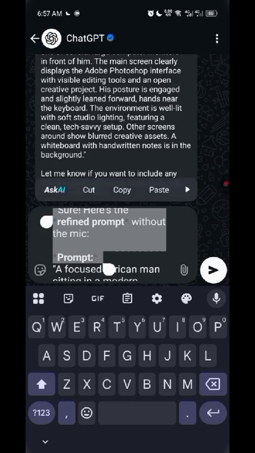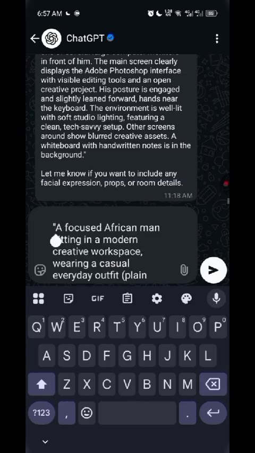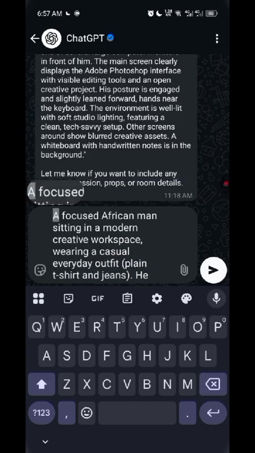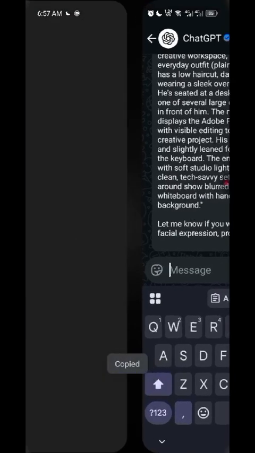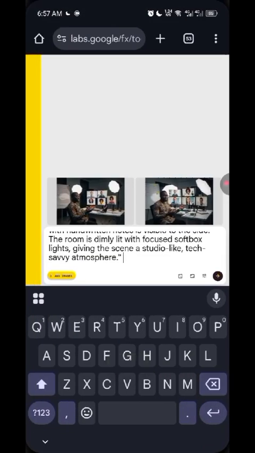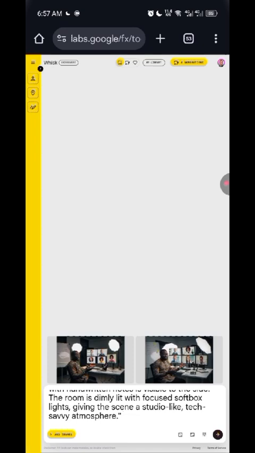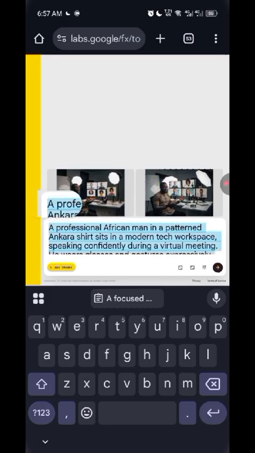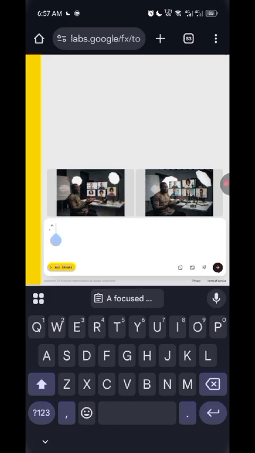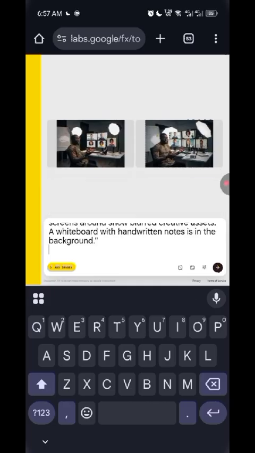Another thing is that you're not limited to only one prompt. If you don't like the results they give you, you can also tweak the prompts to get your actual results. Sometimes I'll do this four to five times before I get what I want. Once you start using these tools, you start mastering how to use them. If we use it many times, you start understanding things. So let me just use this one.